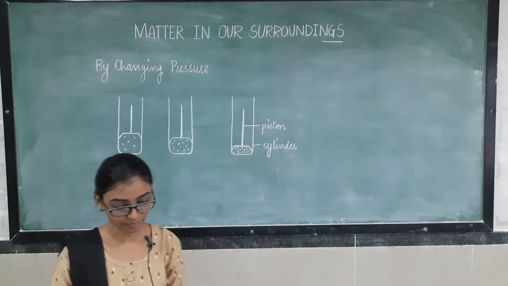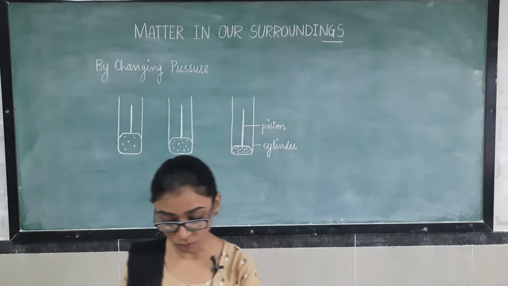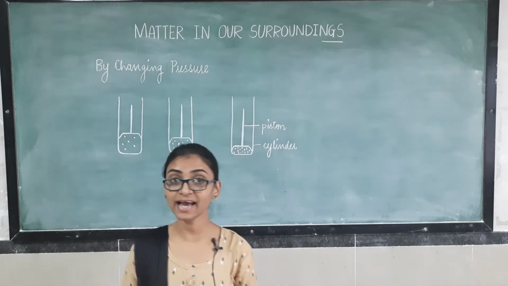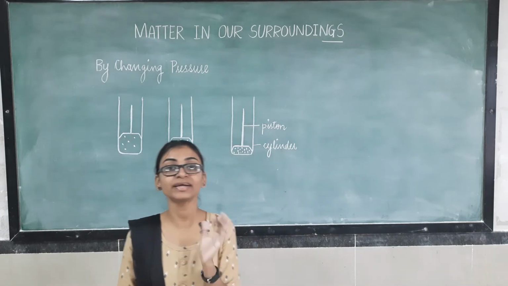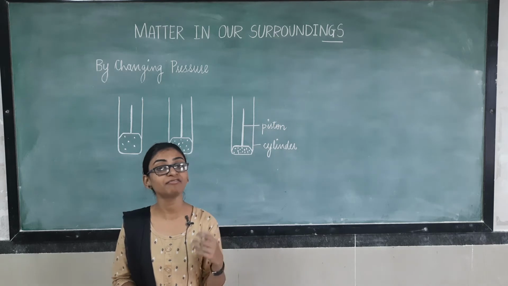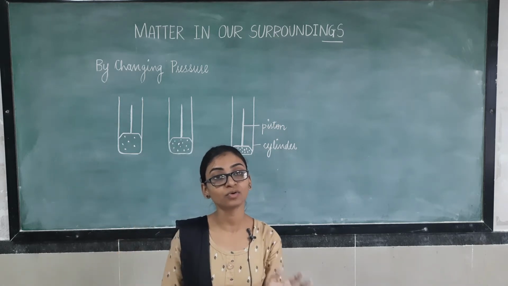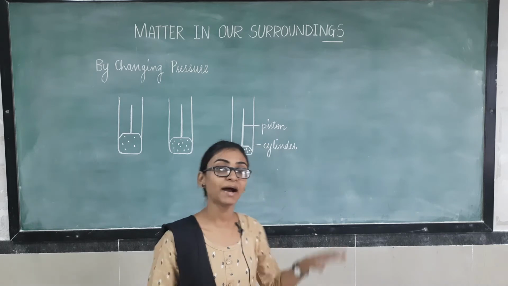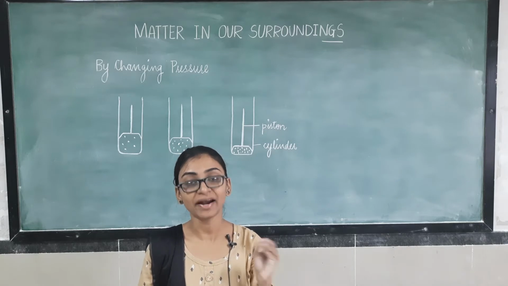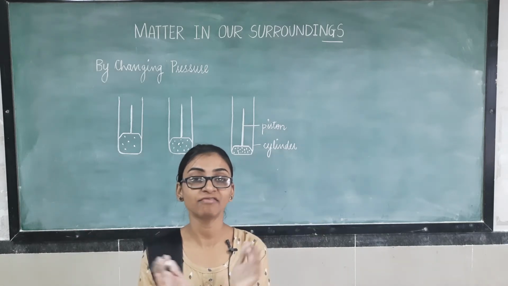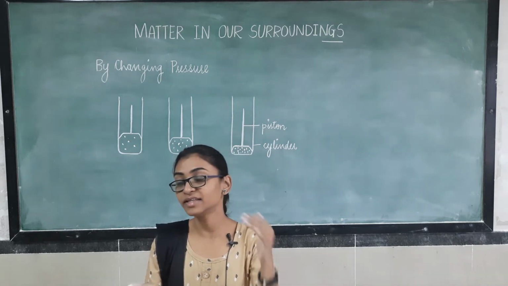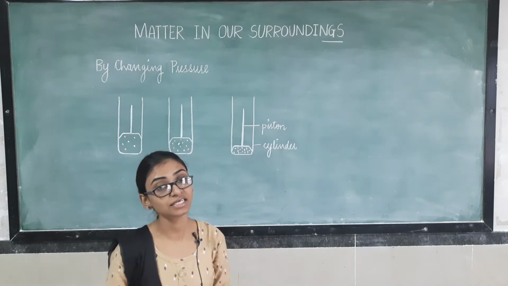See one more example. You have seen O2 cylinders in hospitals, right? O2 is a gas, but in that O2 cylinder, in which form is that O2 filled? It is filled in liquid form. So how have they prepared that O2 gas into liquid form? By this process only, by compressing the O2 molecules, the particles of O2 get compressed, and by compressing, it is converted into liquid state, and that liquid oxygen they have filled inside those oxygen cylinders.